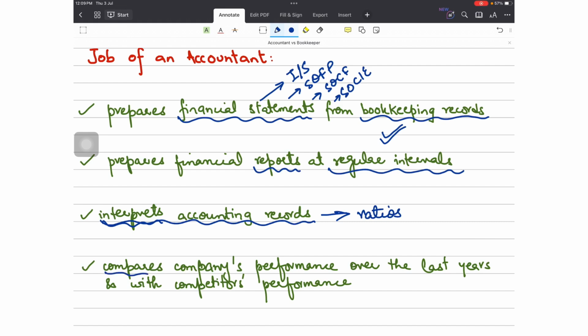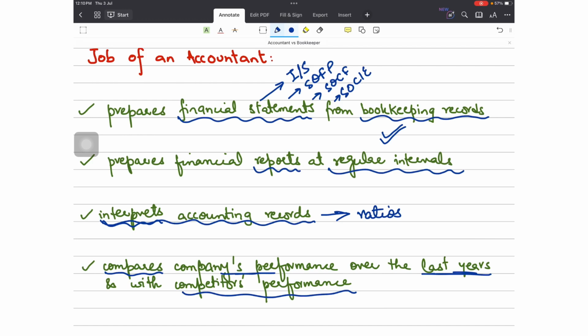Lastly, he is the one who compares the company's performance with its own previous few years, or with the competitors' performance, so that again relevant decision making can be done, which is profitable or more beneficial for the business in the future years, right?